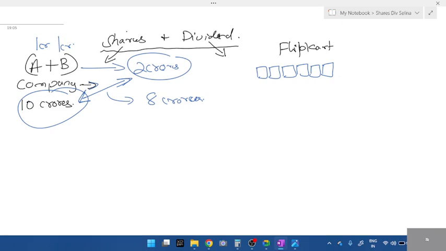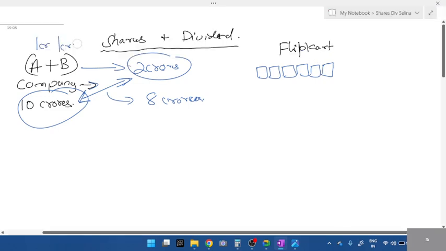Did you understand? Look here, students. Shares and dividend. First, you should know what is share and dividend. Before that, if you have to start a company, example Flipkart, you need 10 crores of investment. There are two people, A and B. A has only 1 crore, B has 1 crore. Together they have 2 crores. What's the shortfall? 8. They need 8 crores more.